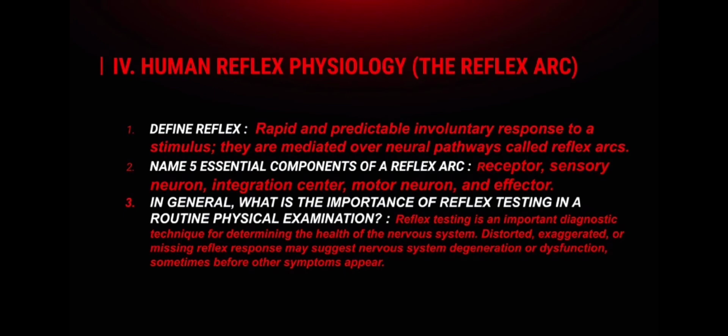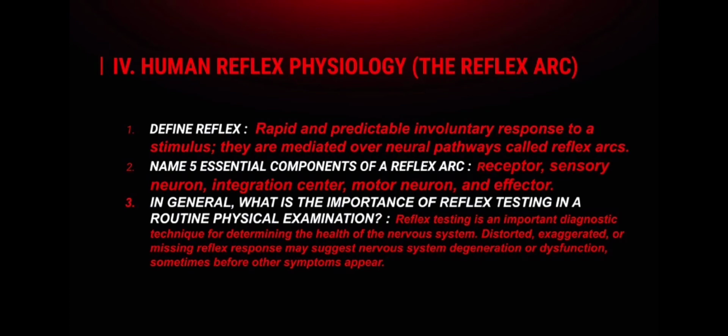The reflex arc. Number 1. Define reflex. It is a rapid and predictable involuntary response to a stimulus. They are mediated over neural pathways called reflex arcs. Number 2, name 5 essential components of a reflex arc.